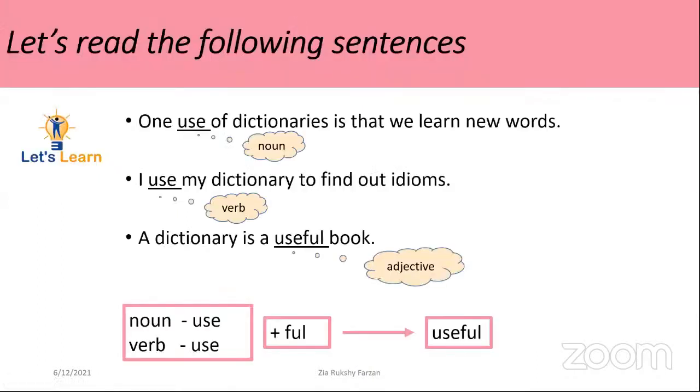I will give you some more time to write this down. Take your pens and pencils and keep your books with you and write this down. I can give you 2 to 3 minutes to write this down. Underline the word use in both sentences, and here again underline the word useful and draw a diagram like this, and I think it will be clear to you.